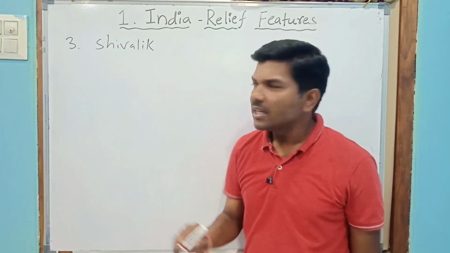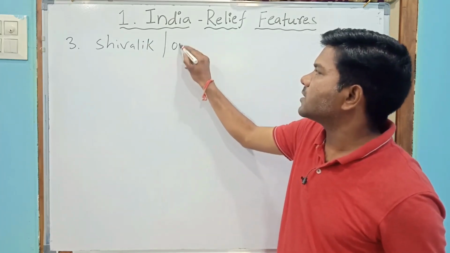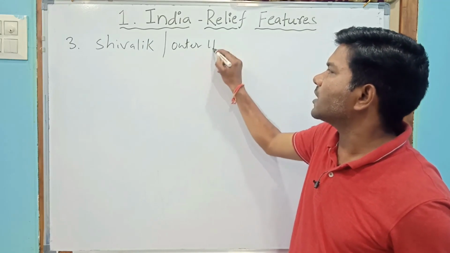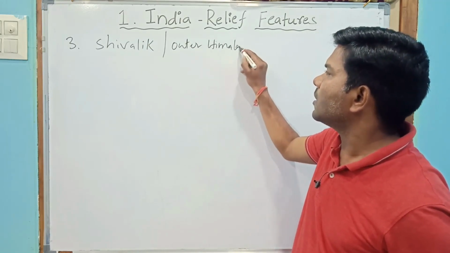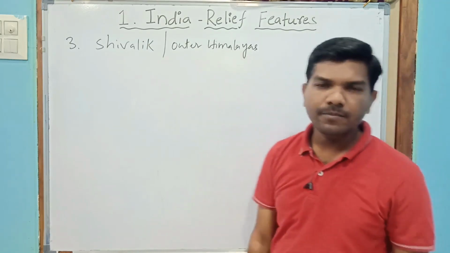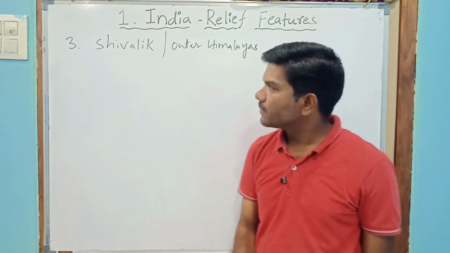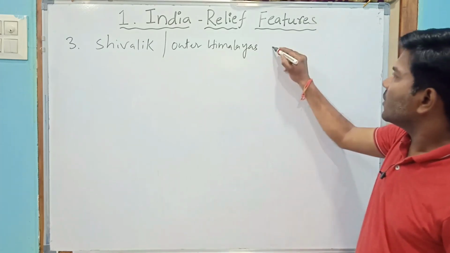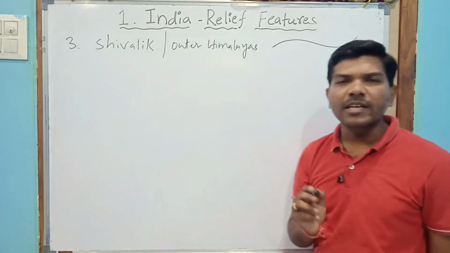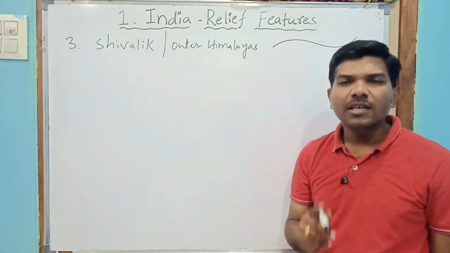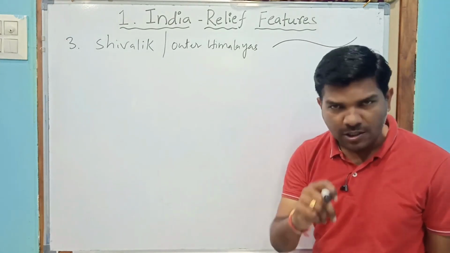As you know, this Shivalik is also called the Outer Himalayas. Dear viewers, you know that the first Himalayan range was Himadri. Himadri was formed first.